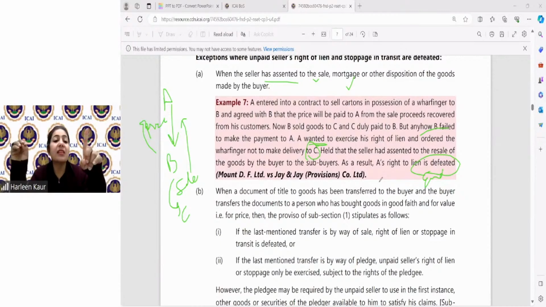But in example number 7, children, you tell me, can A take the goods back from C? Why can he not take the goods back from C? Why has his lien come to an end? Tell me quickly. Why has his right to lien come to an end? Mr. Hemant HK, once you have taken the goods back, for recovering money you can file other kinds of cases also against the buyer. Okay.